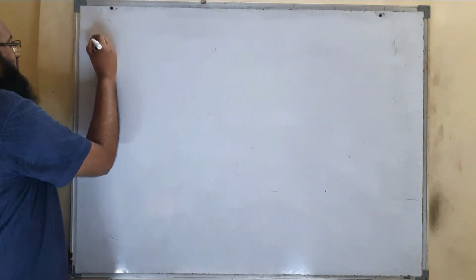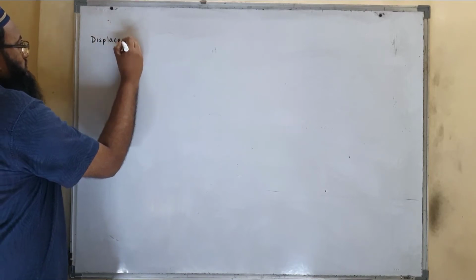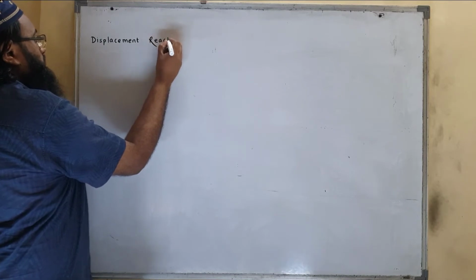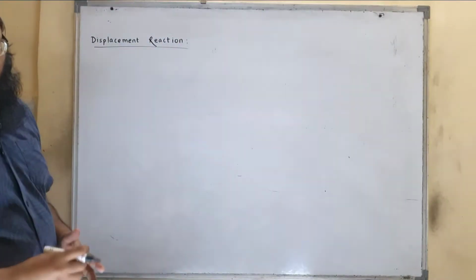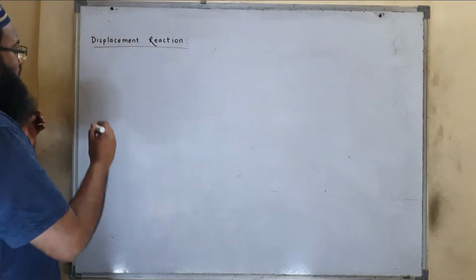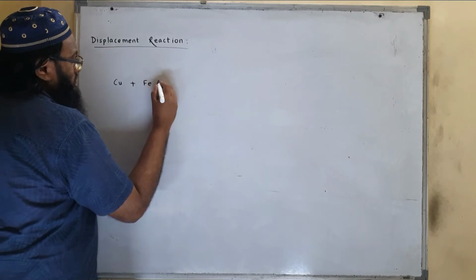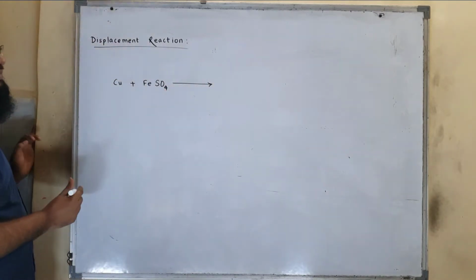Now displacement reaction. What is the displacement reaction? Now the question will be like, for example, copper plus FeSO4. What will be the reaction?